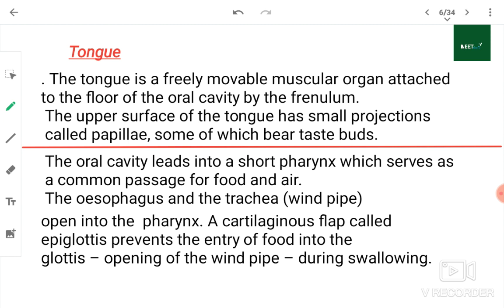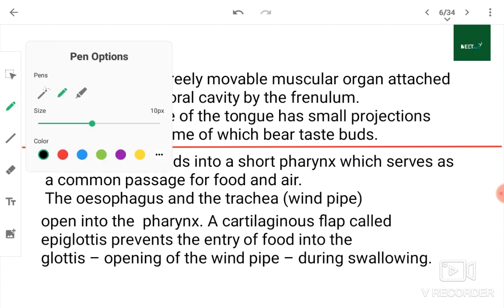Next, tongue. What is a tongue? A tongue is a freely movable muscular organ attached to the floor of the oral cavity by a frenulum. The upper surface of the tongue has small projections called papillae, some of which bear taste buds.